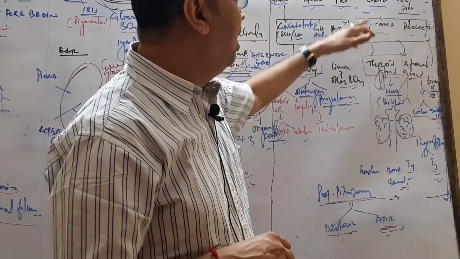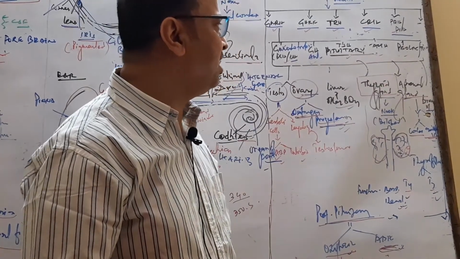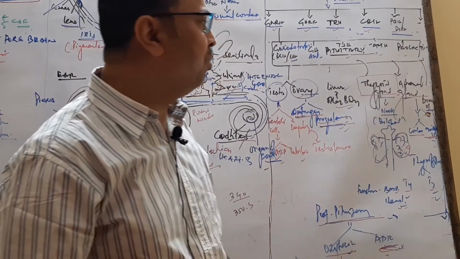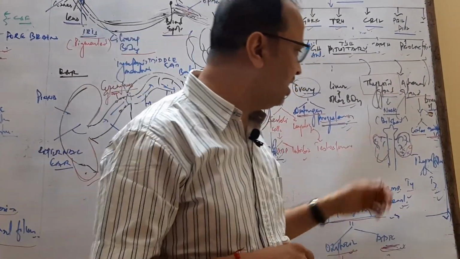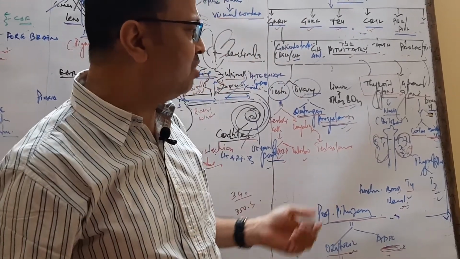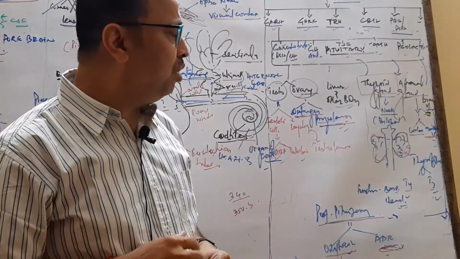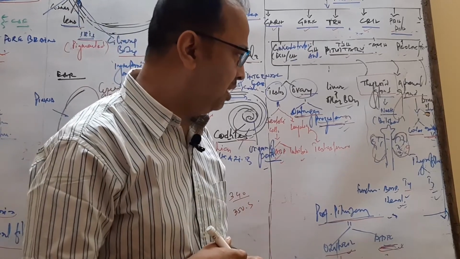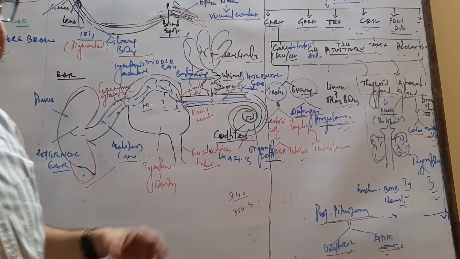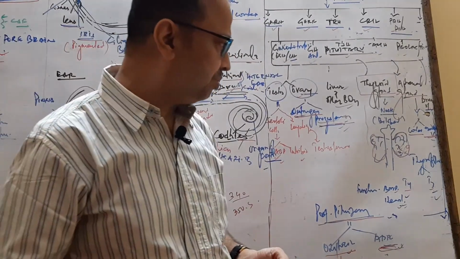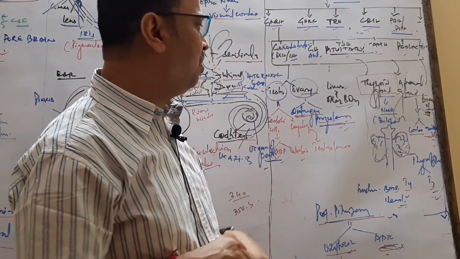The next hormone is controlled through CRH, which is secreted from the hypothalamus and acts on the pituitary to release ACTH, adrenocorticotropic hormone, which acts on the adrenal gland. The adrenal gland contains two parts, cortex and medulla. The cortex releases glucocorticoids, mineralocorticoids, and sex corticoids, which maintain carbohydrate, protein, and fat metabolism, and mineralocorticoids help in mineral metabolism like sodium and potassium. The medulla secretes epinephrine and norepinephrine, the stress hormones, which are released during stress. So this is all about the hormones.